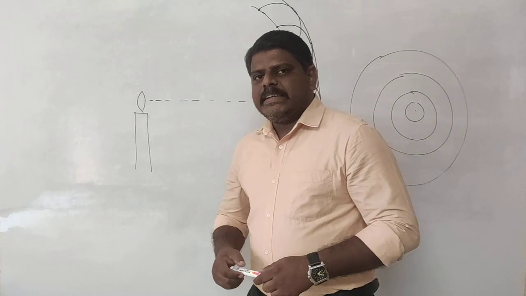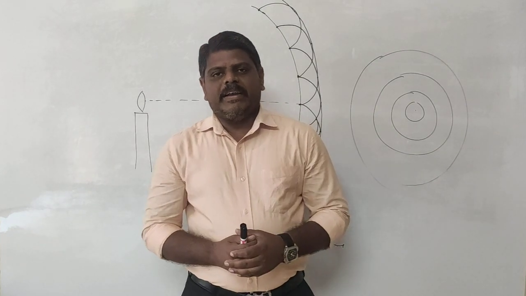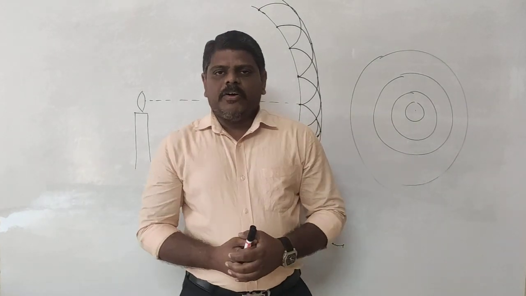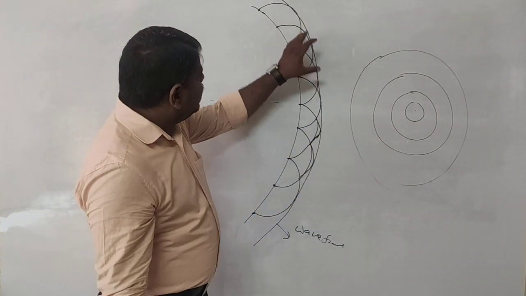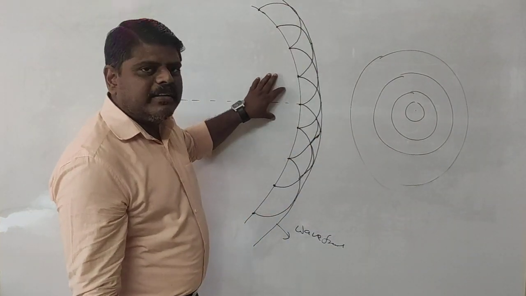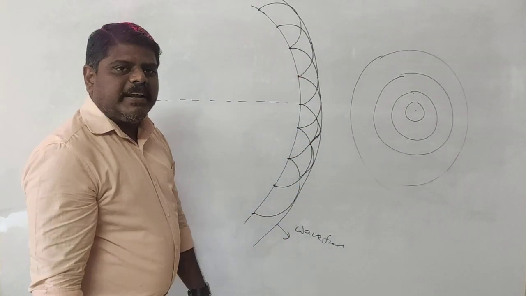Now we are going to discuss that if the waves are produced, then the wavefront is going to be calculated, or constructed. If I construct the wavefront, the wavefronts are actually in spherical shape, because whatever we take here is 2-dimensional. That's why it is not possible to show that it is a spherical wavefront. Actually, it is a spherical wavefront.